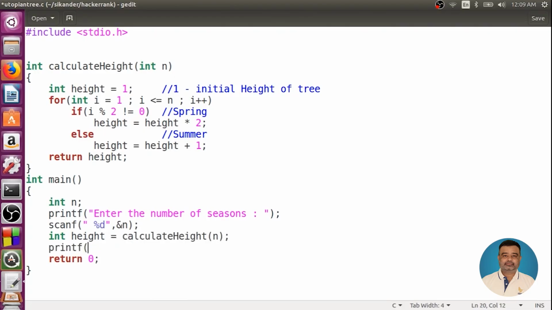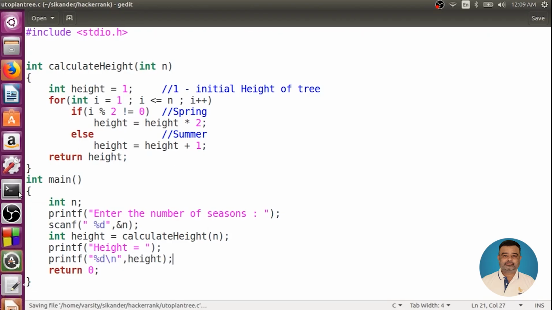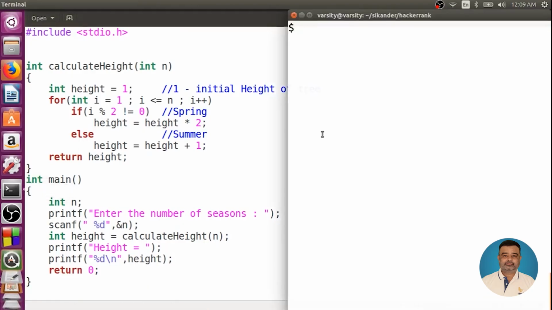I'd like to print this in a separate line so that it will be easy for me to paste it in HackerRank. I'd like to compile this and verify this.